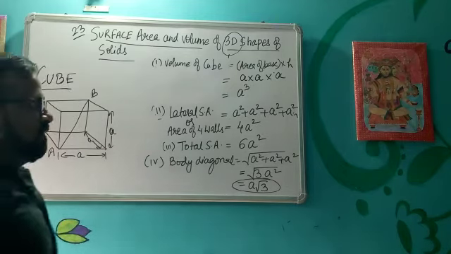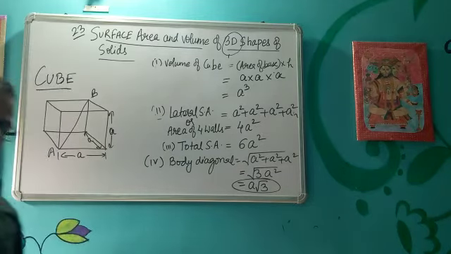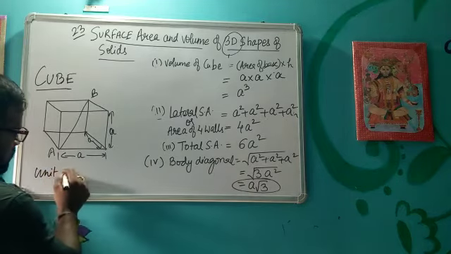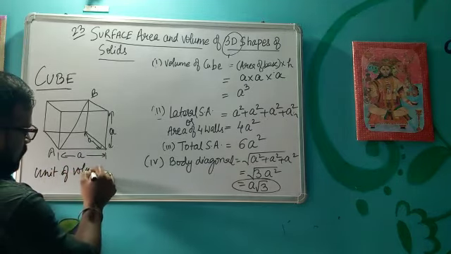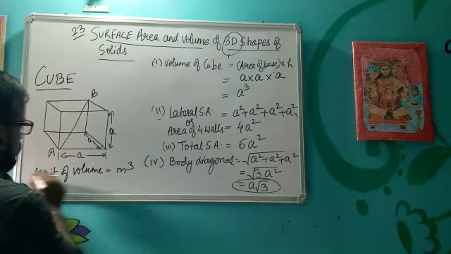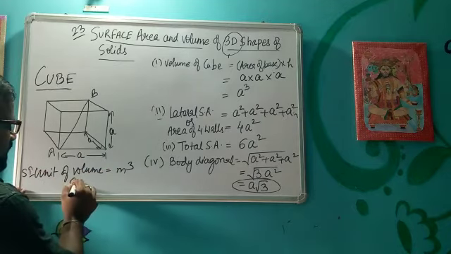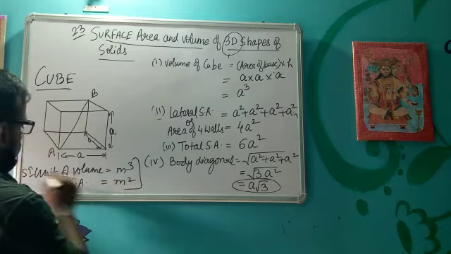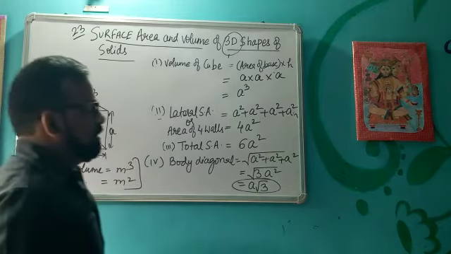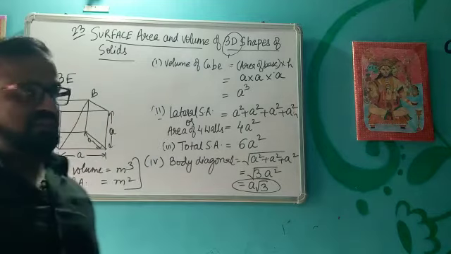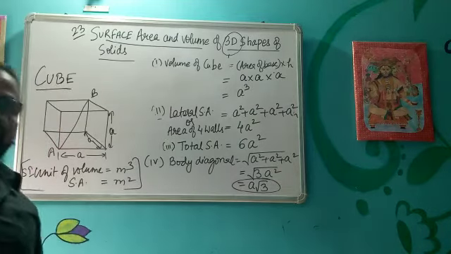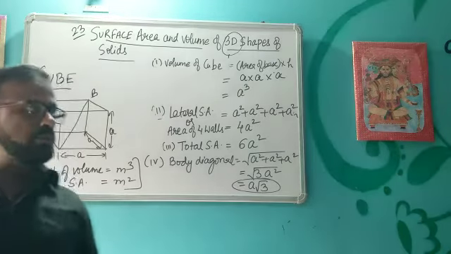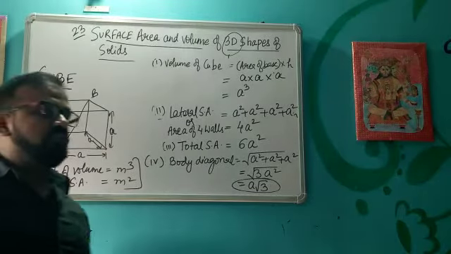So these formulas we will use to solve the questions in the first exercise. And the unit of volume, you will use meter cube, SI unit, and surface area, whether it is lateral or curved, it will be meter square. So remember these units, and make sure all the length, breadth and height will be in the same form, either in meter or in centimeter. Then only we will solve the question. So go through these formulas, then we will start with the exercise.